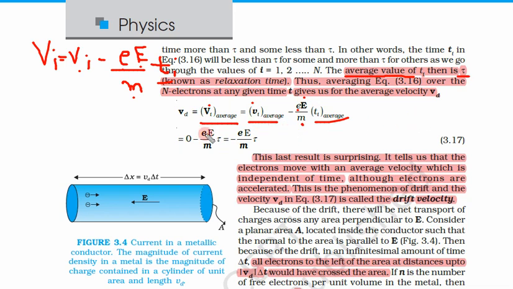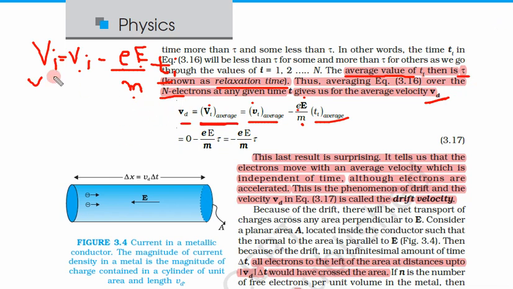Now what they are trying to say is that this average of capital Vi is Vd, which is called drift velocity. So this tau is relaxation time. Thus averaging equation 3.16 over the n electrons, for a large number of electrons, this is the new equation where Vd is the drift velocity.